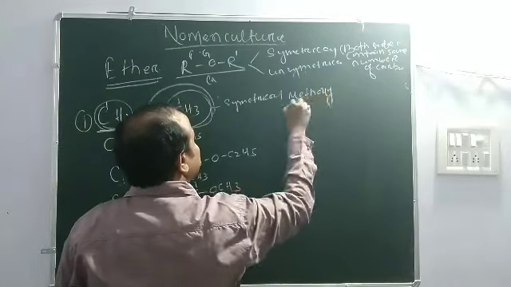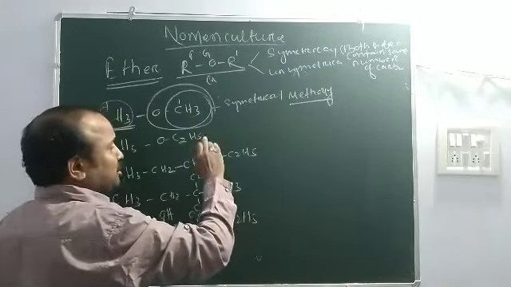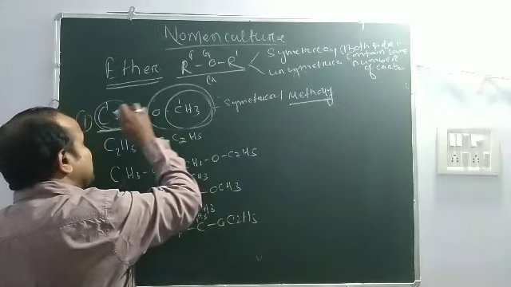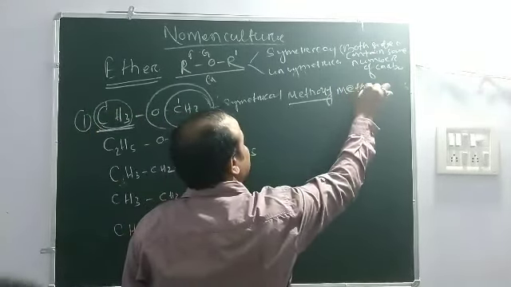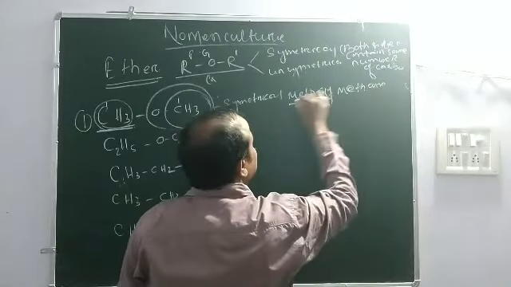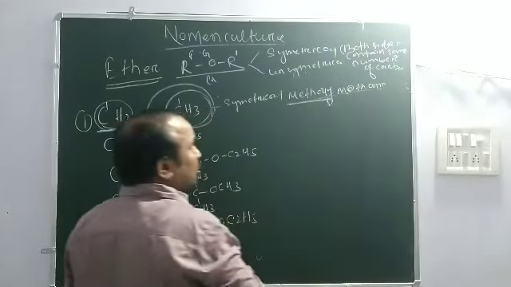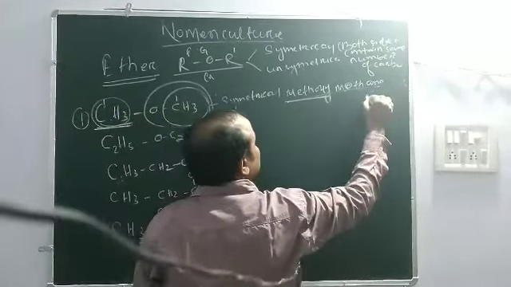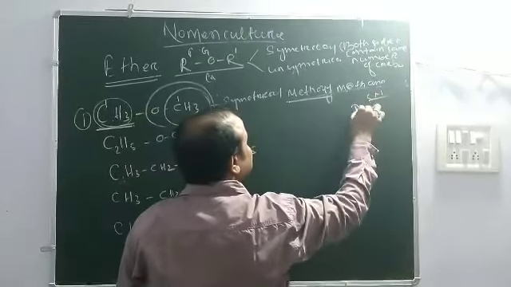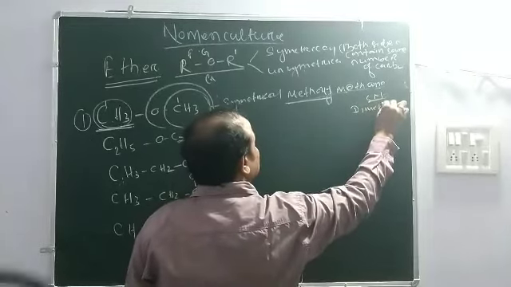This is used as a prefix, meaning first you write the ether group, then its word root is meth, primary suffix ane: methoxymethane, or dimethyl ether. The common name is dimethyl ether.